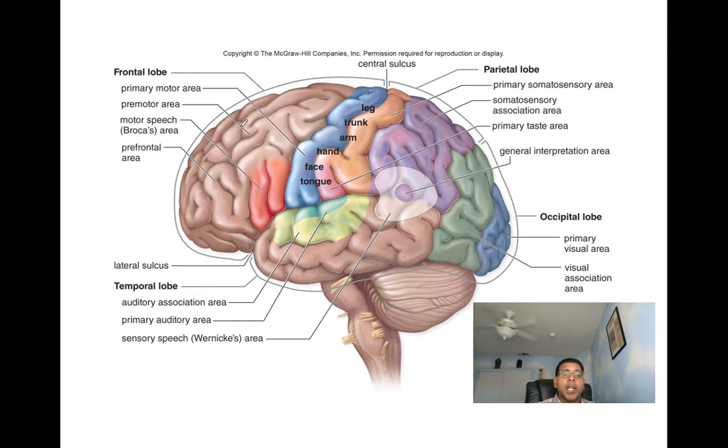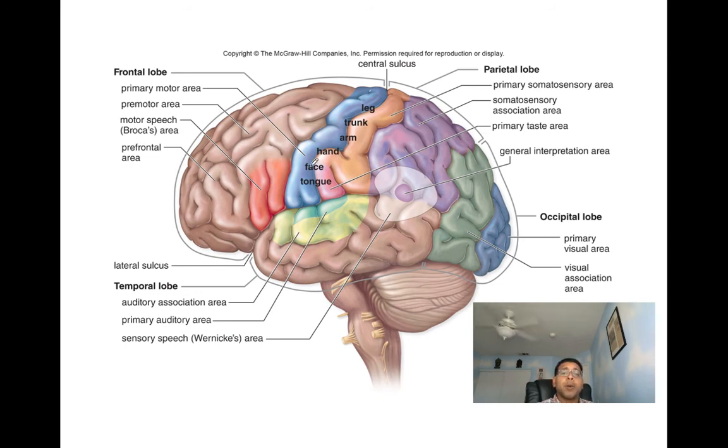And here we can appreciate our sulci. So here we've got a whole bunch of sulci. These sulci are going to be shallow grooves that are going to help divide the hemispheres into lobes. Also we have here gyri. Gyri, you can see, are these elevated ridges of tissue. All of these elevated ridges of tissue.